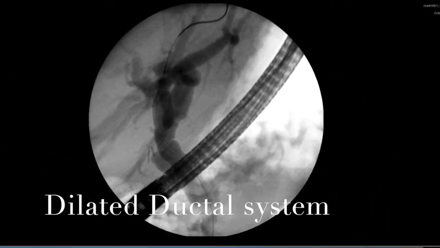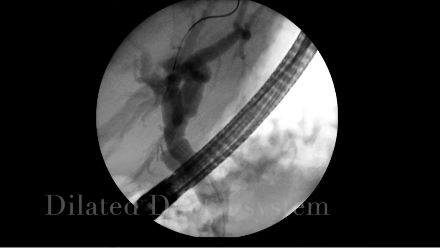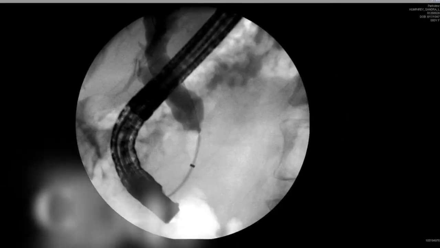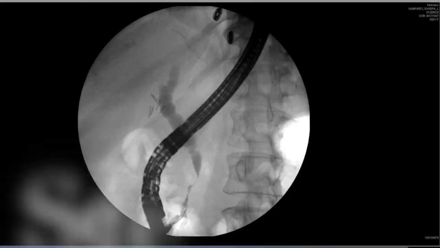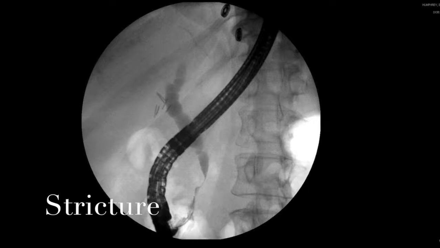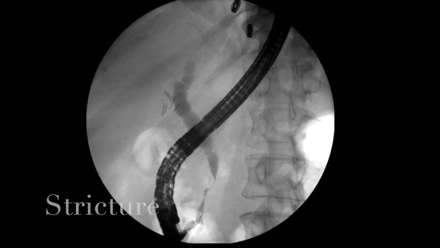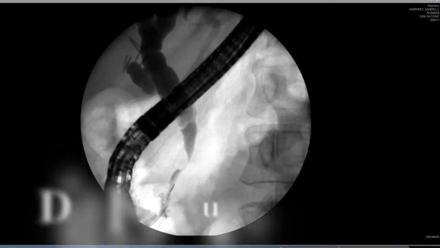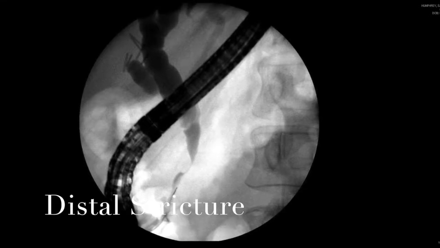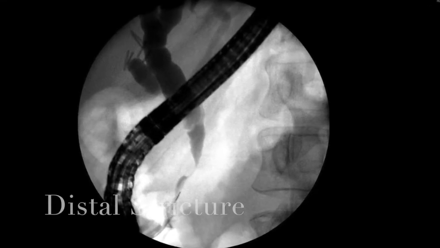Here you're seeing pictures of the cholangiogram, and you see a dilated ductal system with dilation of the left and right main and common hepatic duct. Here we're seeing a slight cutoff of the common bile duct. Subsequent cholangiogram shows a distal common bile duct stricture in the distalmost portion of the intrapancreatic common bile duct. This distal stricture is somewhat concerning.